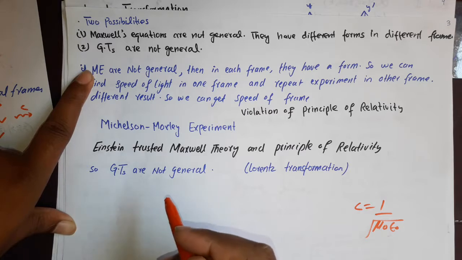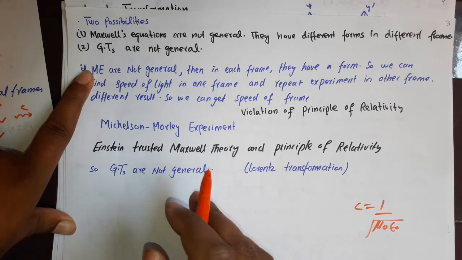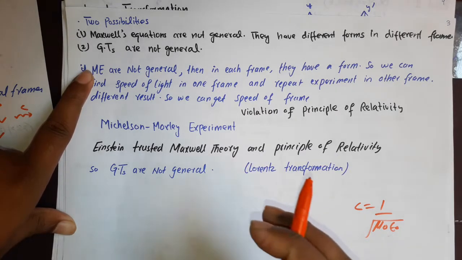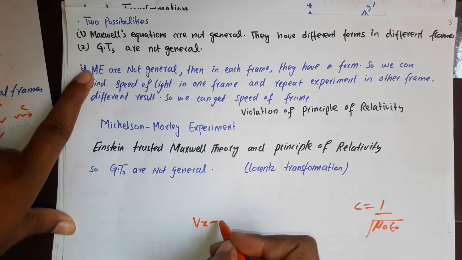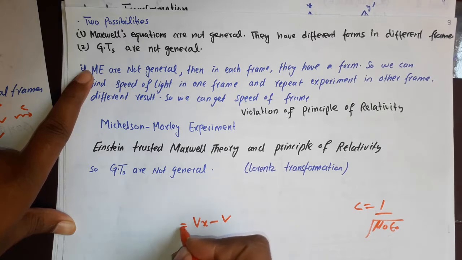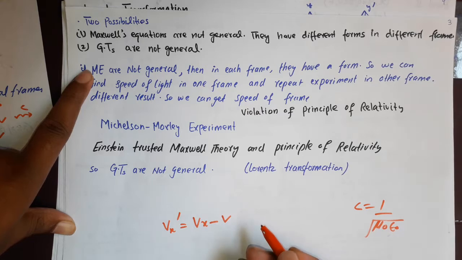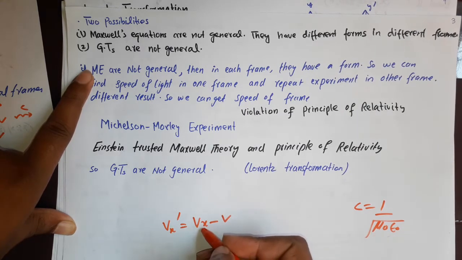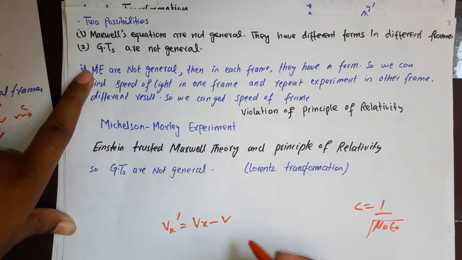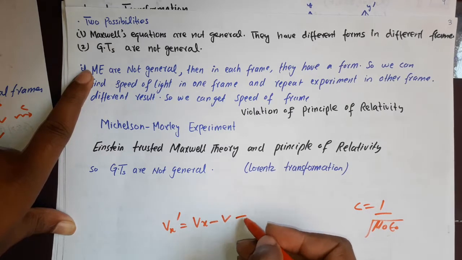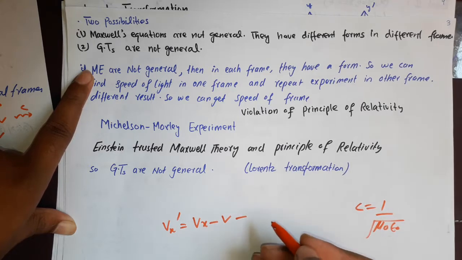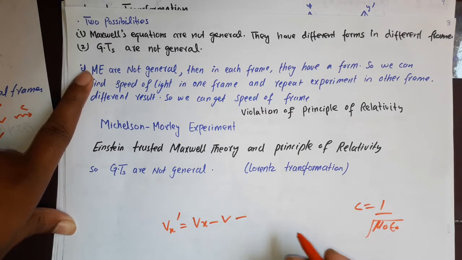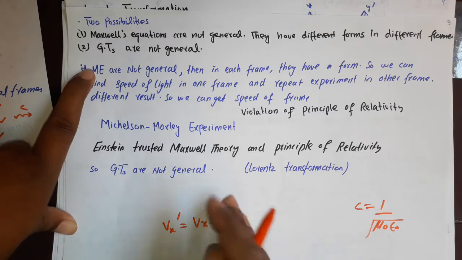The second possibility is that the Galilean transformations are not general. They are not correct for this situation, because the velocity transformation gives Vx prime not equal to Vx, but according to experiment we get Vx and Vx prime equal. So it is also possible that the velocity transformation equations are not correct, and therefore the Galilean transformations are not general, or not correct.